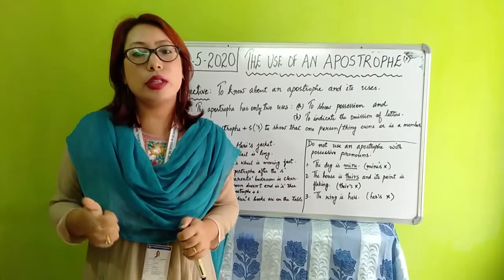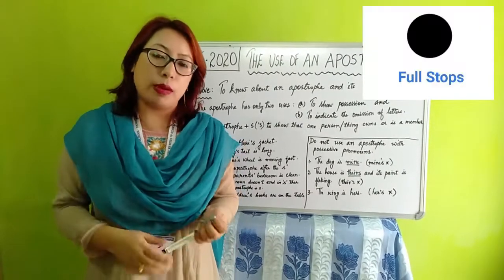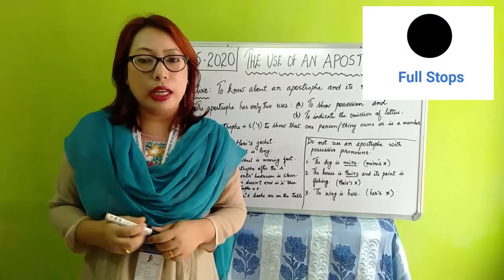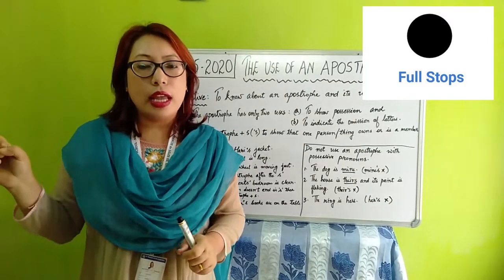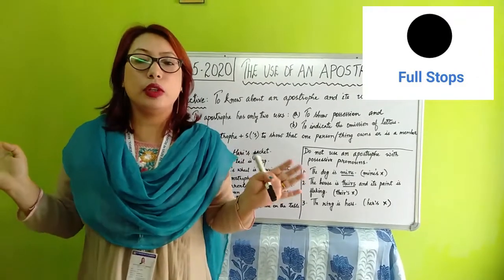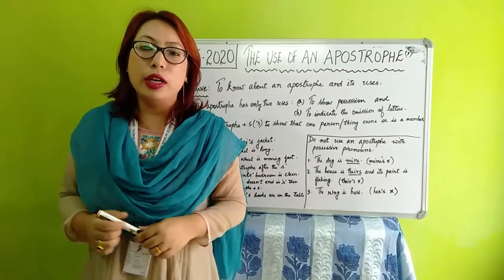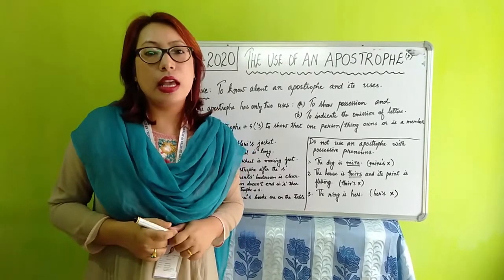We have also seen the next use, that is the use of a full stop. Full stop shows us a period, right? It shows that it is the end of a sentence, and not in all the sentences we use full stop, right? We use a full stop at the end of a declarative or statement sentences.